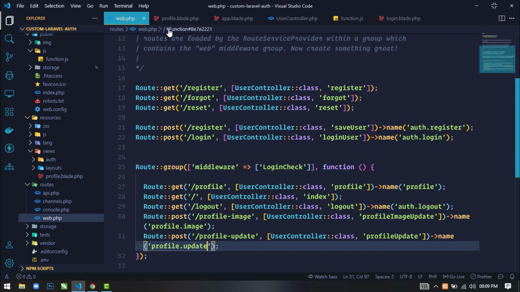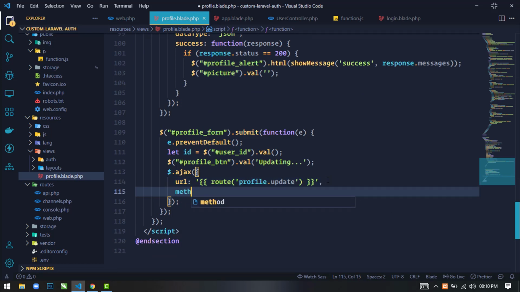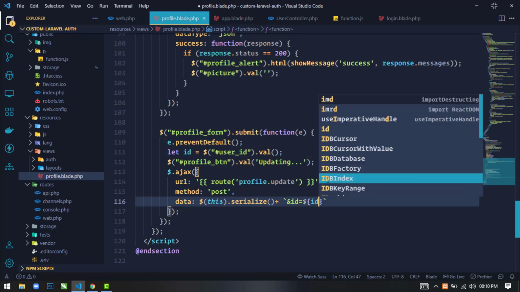Okay, so the name is profile.update, and the method is profileUpdate. Okay, next here what I will do is I will use the method as post, so just write post, and data, so I am sending the form data, so I'm using serialize, and I will also send the id, so I will use concatenation here, then id equal to this user id.